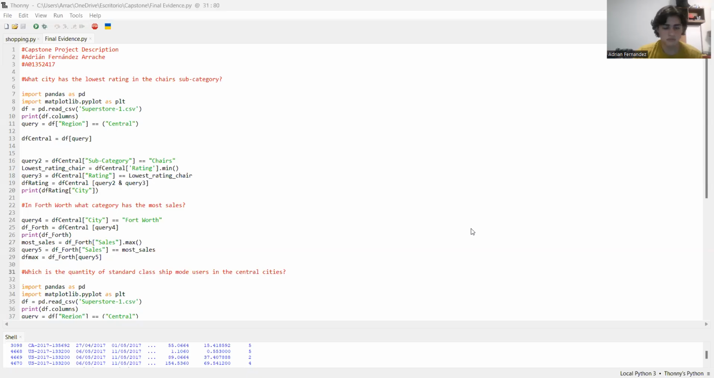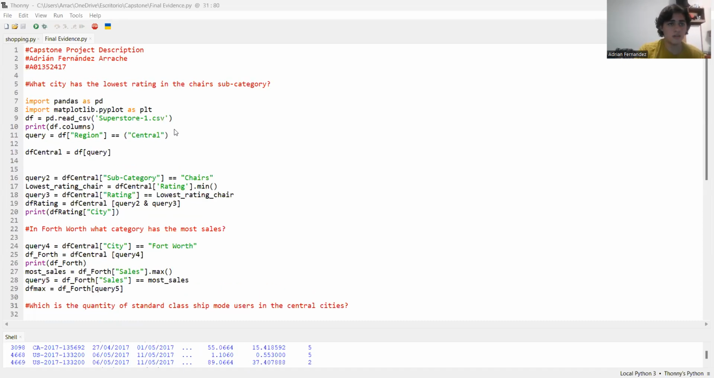As you can find, here are my codes. Let me make them bigger so you can see them. As you can see, the first question is what city has the lowest rating in the chairs subcategory? I used the queries to find, automatically, the region and the subcategory that is chairs, and then print it in the program and share it in the shell format.